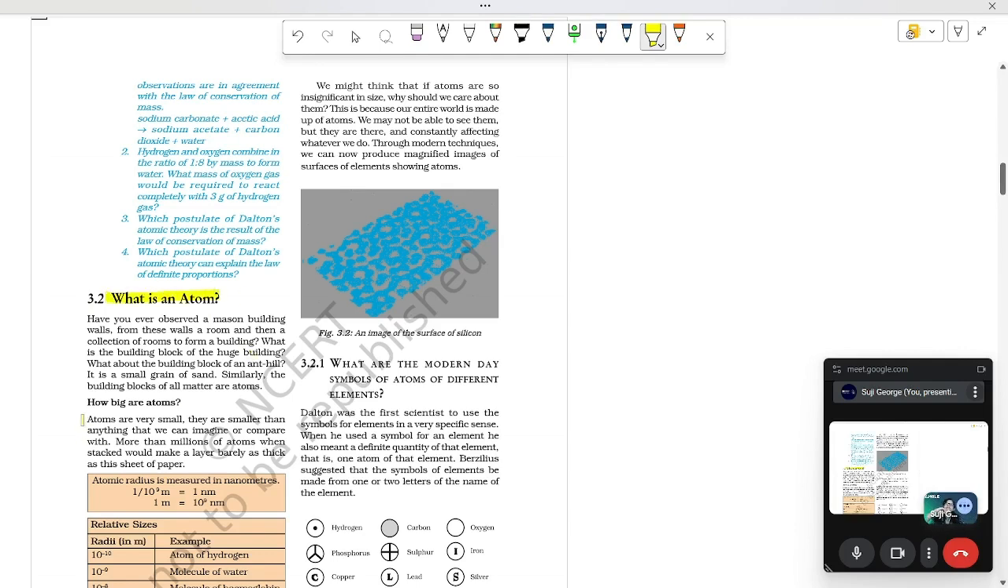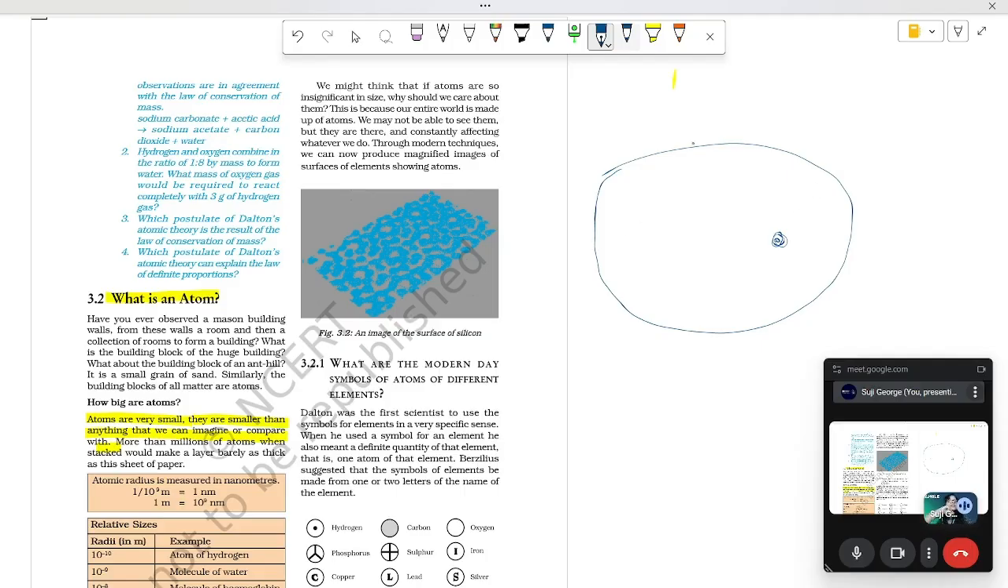The smallest atoms are very small particles, smaller than anything that we can imagine or compare with. Yes, we have already said it. It is the smallest particle of any element. If you are thinking about a huge cricket stadium, the nucleus of an atom is as small as a cricket ball. That is how it compares if you measure an atom and a nucleus.